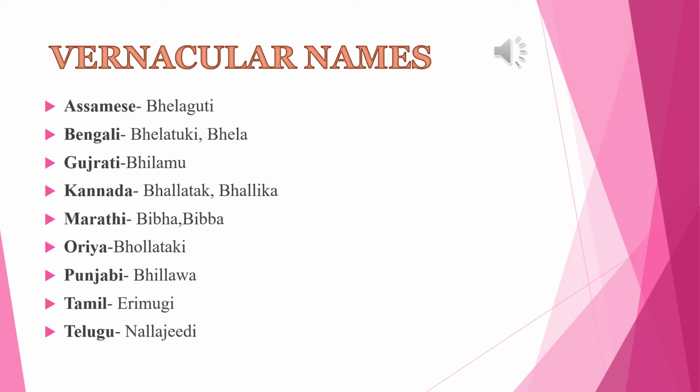Vernacular names. In Assamese, it is called bhelaguti, in Bengali, bhela tuki or bhela, in Gujarati, bhilamu, in Kannada, bhallatak or bhallika, in Marathi, bibha or bibba, in Oriya, bholatuki, in Punjabi, bhilawa, in Tamil, irimugi, in Telugu, nallajiti.